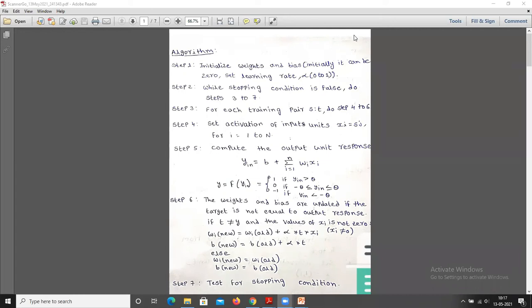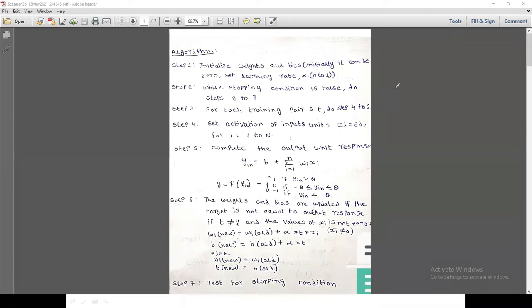We have 7 steps. What is the first step? Initialize weights and bias and learning rate. Initially it can be 0, and set the learning rate alpha. Here alpha is the learning rate.